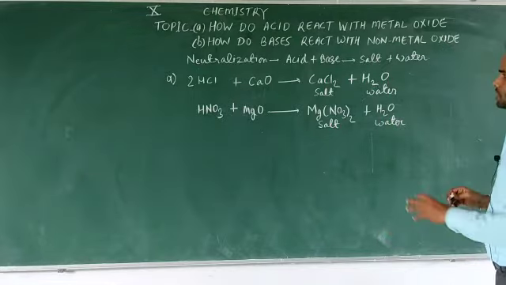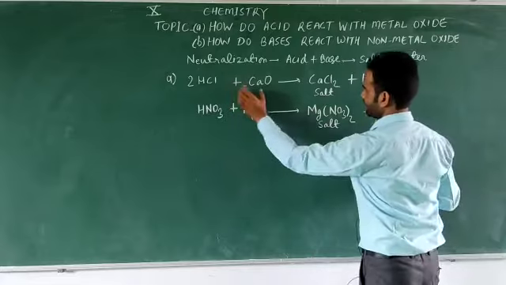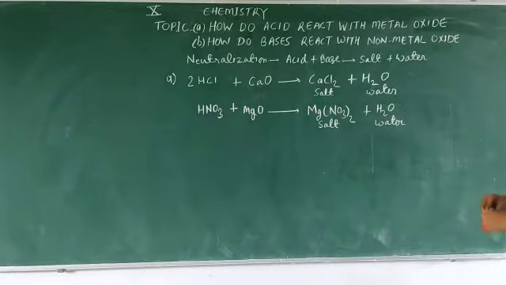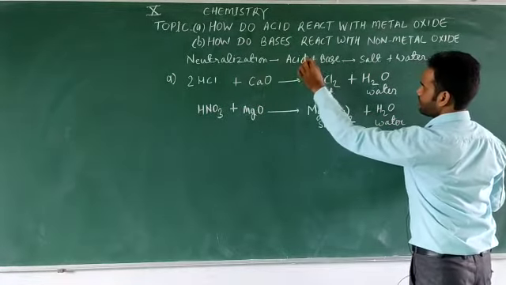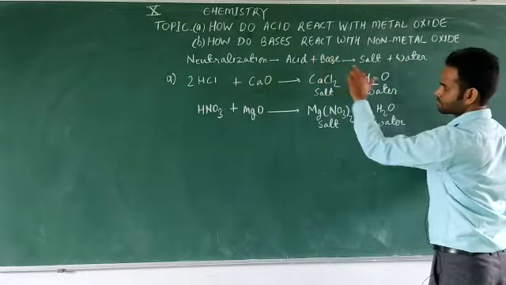Now from these two examples, what can we observe? We can observe that when acids react with metallic oxides they produce salt and water, and we already know that from the neutralization reaction, an acid produces salt and water when it reacts with a base.